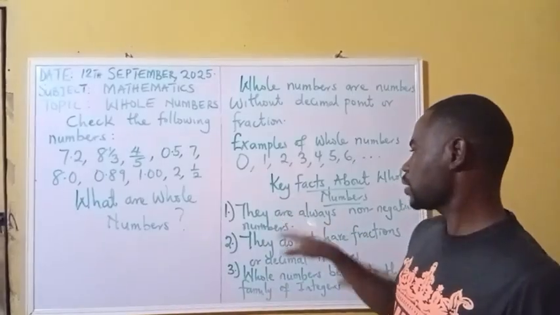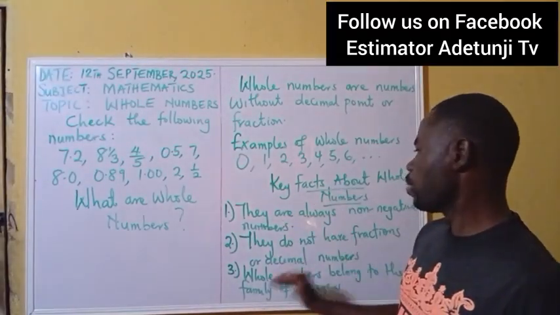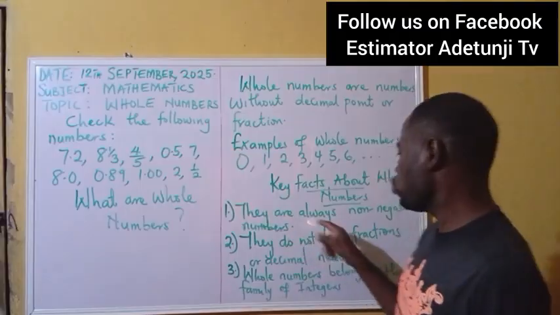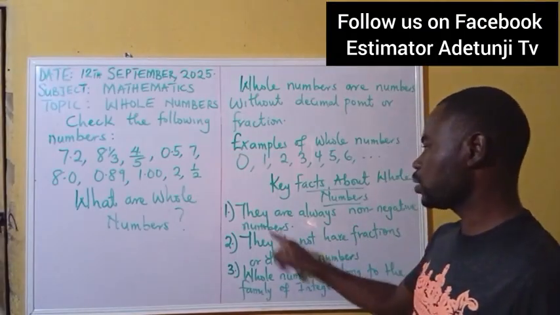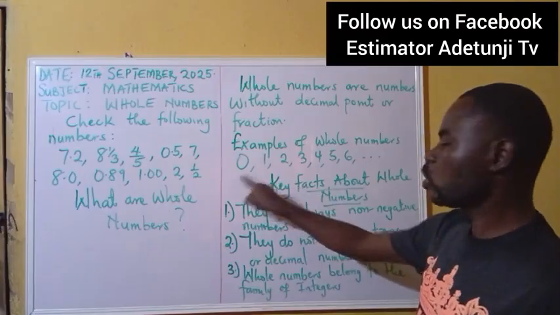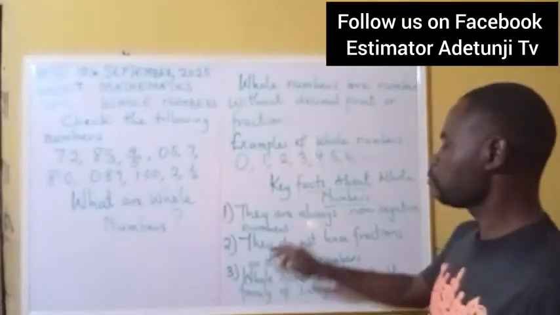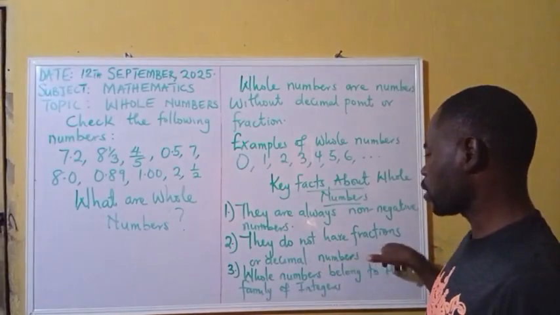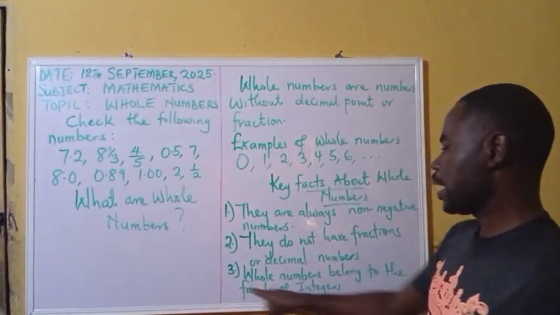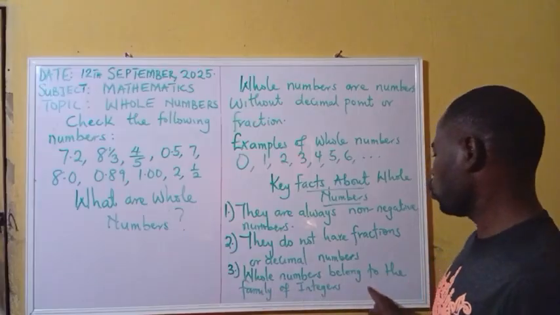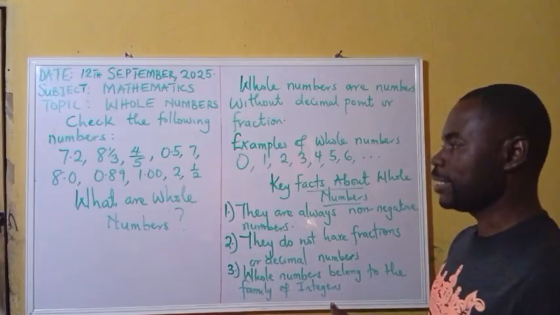So these are the key facts about whole numbers. Number 1, they are always non-negative numbers. That is, when you talk about whole numbers, they must not have a negative sign. Number 2, they do not have fractions or decimal numbers. And number 3, whole numbers belong to the family of integers.